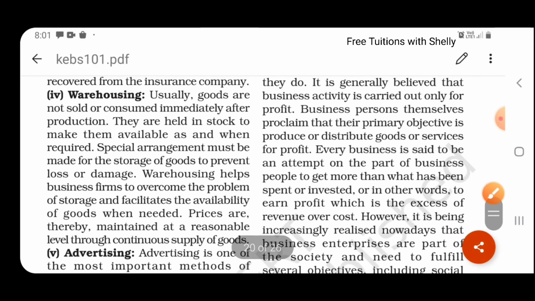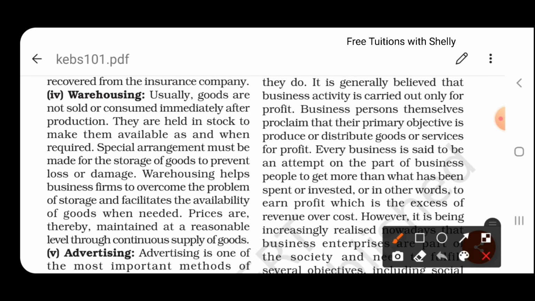What does warehousing mean? As everybody knows, warehousing means storing goods in some place. When the goods are not sold, they have to be kept in some place, and then only we can distribute them. So they are held in stock to make them available when required. They can call it a godown also. From there we supply these goods.